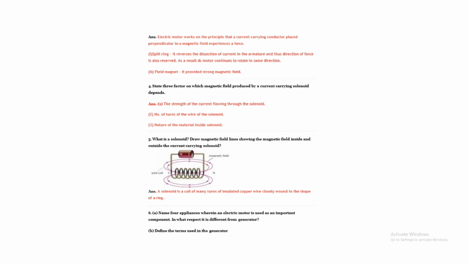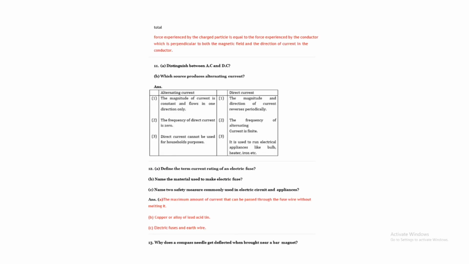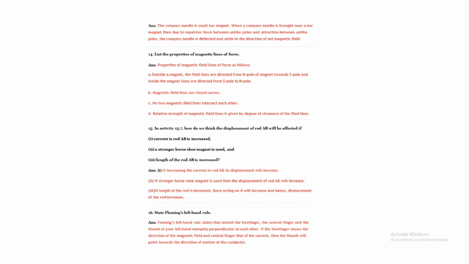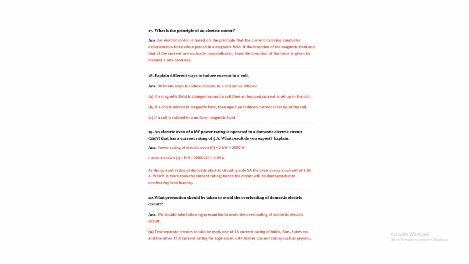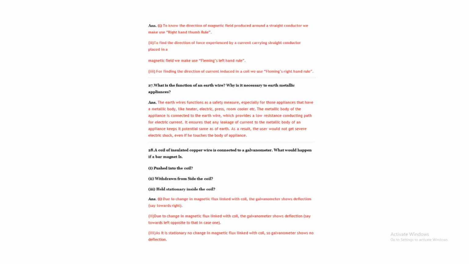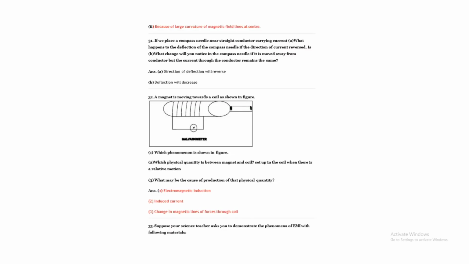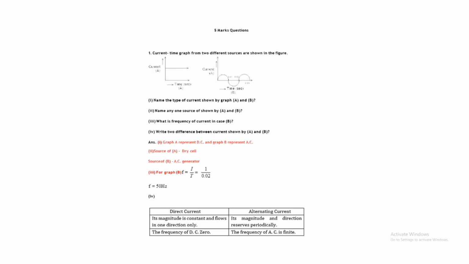What is a solenoid? You already read it, and I think you can understand this. In alternating current and direct current, the main thing is that the direction is changing in AC, but the direction does not change in DC. The first question: the current-time graph for two different sources is given in the figure.